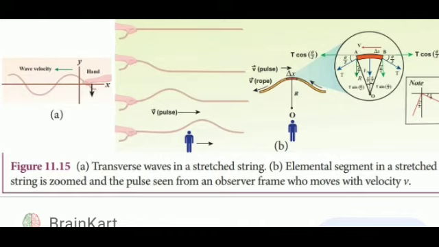This means that the pulse moves with a velocity v with respect to an observer who is at rest. Suppose an observer also moves with the same velocity v in the direction of motion of the wave pulse. Then that observer will notice that the wave pulse is stationary and the rope is moving with the same velocity v.